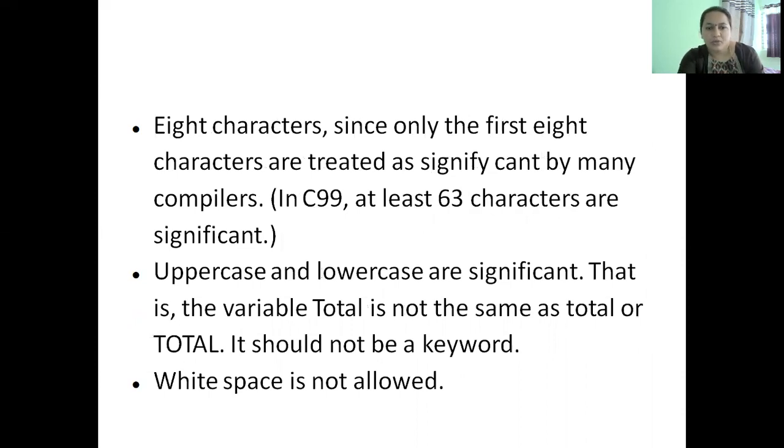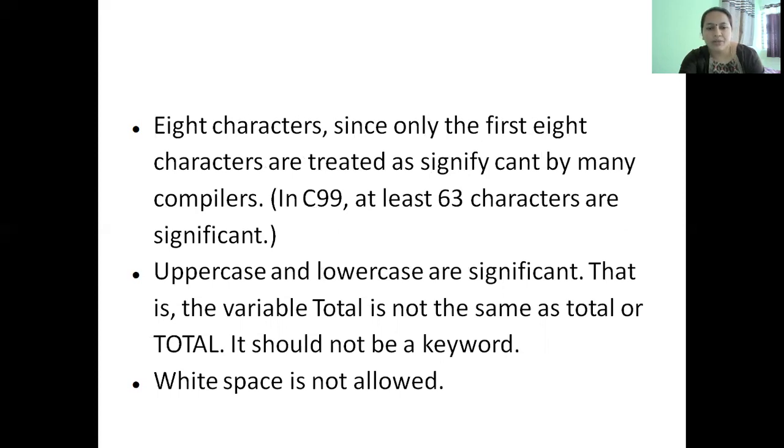Uppercase and lowercase are treated as different in C language. C is a case-sensitive language. For example, total in small letters is the name of a variable. This name is different from TOTAL in all caps. The spelling is the same, but since the case is different, these two are treated as different variable names.